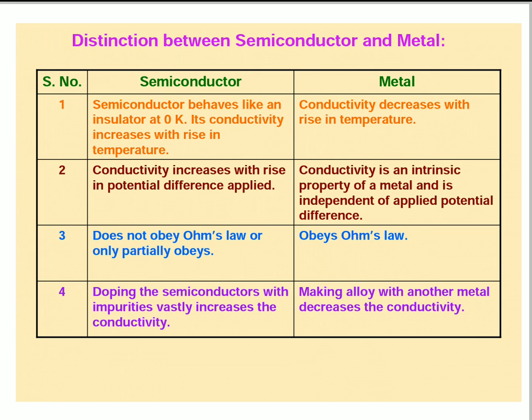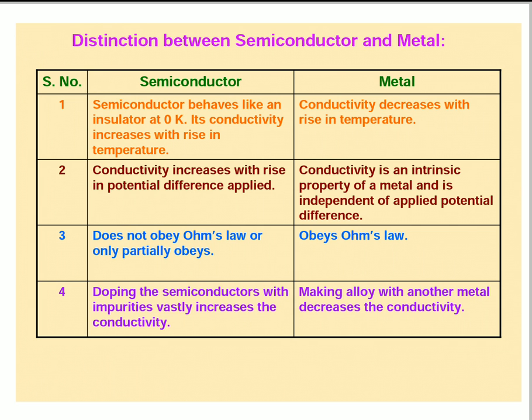Now I will discuss the differences or distinction between semiconductors and metals. Semiconductors and metals. Coming to the first point, semiconductors behave like an insulator at 0 degree Kelvin. Its conductivity increases with rise in temperature.